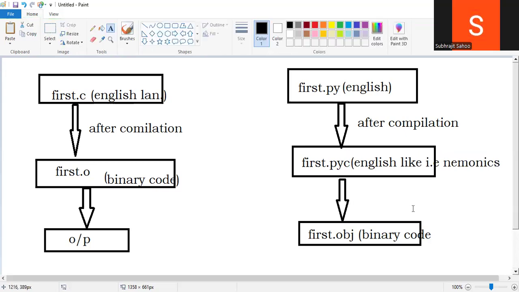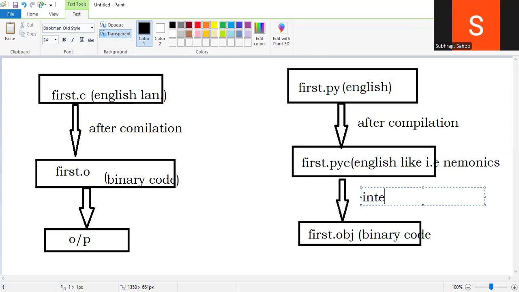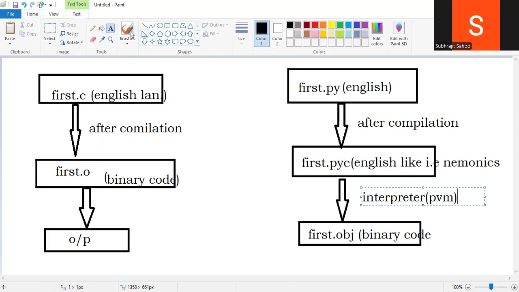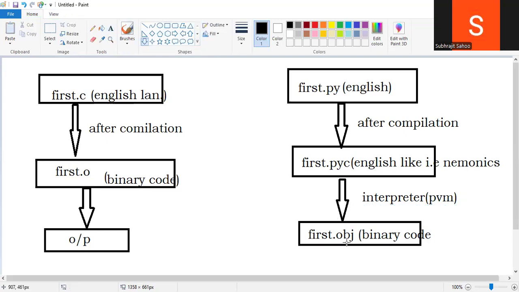Okay, mnemonics. And here then binary codes. So who is doing this here? The interpreter. The interpreter is also called PVM, Python Virtual Machine, right? Because of this, there are two stages of execution in the Python program, and after this I will get the output here. Okay, we will get the output.